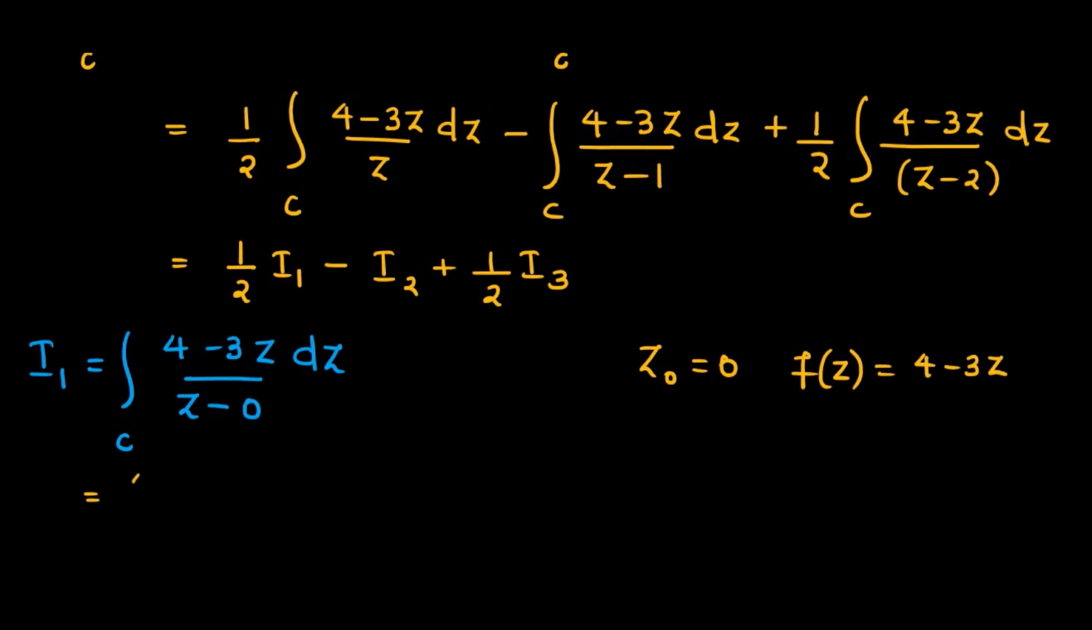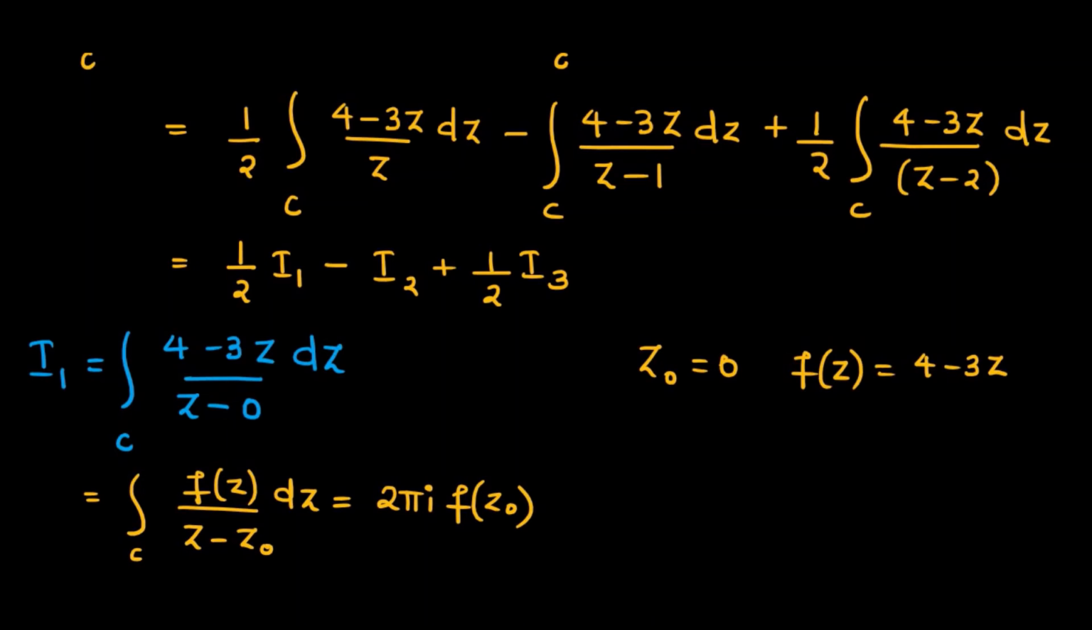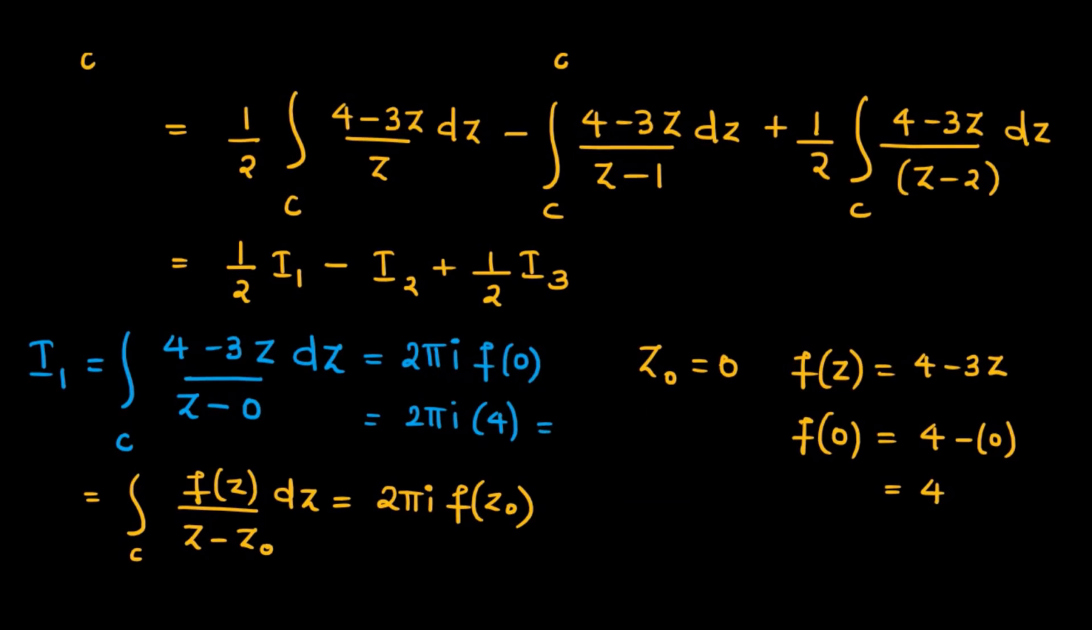We have to make use of the Cauchy integral formula, which states that the integral of f of z by (z minus z naught) dz is 2 pi I into f of z naught. So by making use of this formula, we have to find f of 0, which is nothing but 4. So after applying this Cauchy integral formula, we get 2 pi I into f of 0, which is 2 pi I into 4, that is 8 pi I. So we have obtained our first integral.